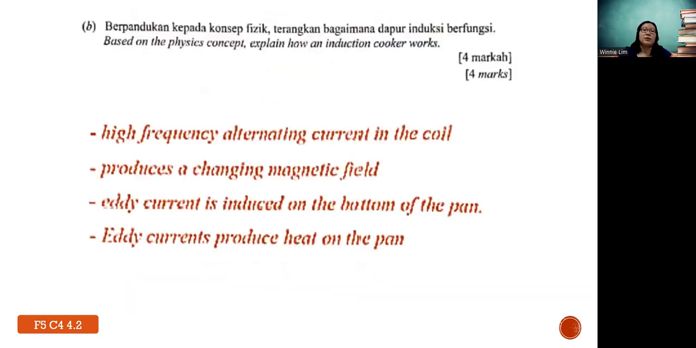Okay, so high frequency alternating current flows in the coil, and produces a changing magnetic field. Then eddy current is induced at the bottom of the pan. That's why you cannot just use an aluminum pan. You must have a suitable material that can have a magnetic field. And then this eddy current produces heat in the pan. So this is how the induction cooker works.